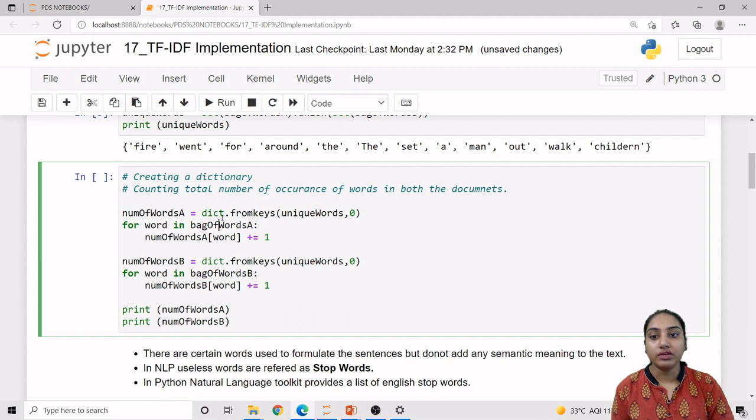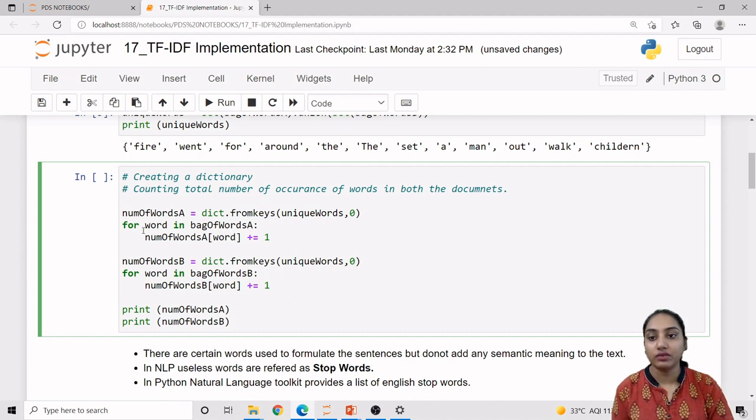Now we are taking these words one by one using the for loop over bag of word A, with the dictionary which we have already created. If the word is available in the bag of word of A, then the frequency count will be increased by 1.